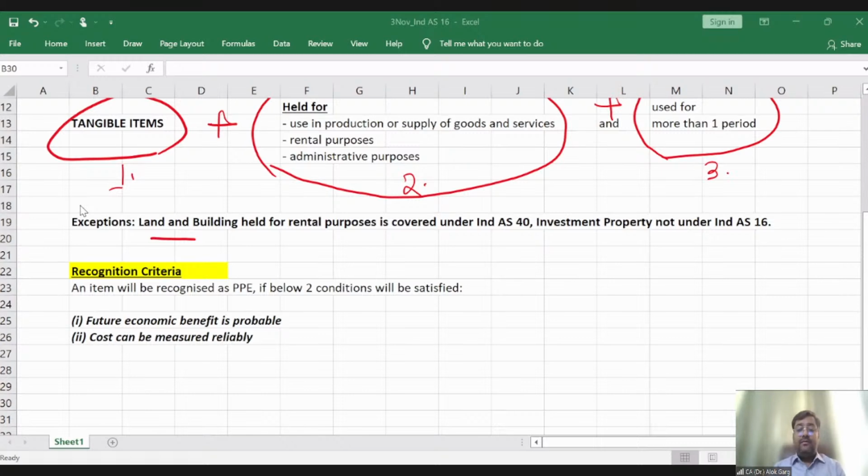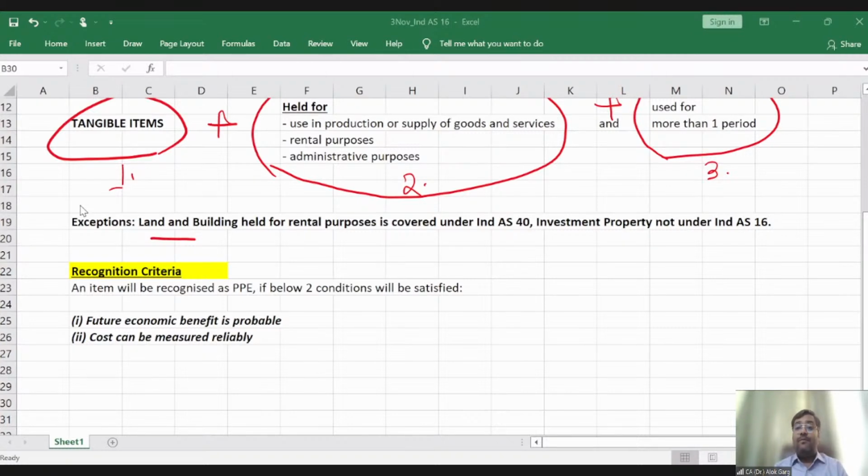Radhika is saying no, sir. Okay. What about others? Future economic benefit is not probable. You are right. Why? Because I will not be able to consume the benefits associated with that car. I cannot take that car on the road. Probably there would be a challan for using that car. I would not be able to use that car freely. I would not be able to sell that car properly. I mean to say that car will be sold as a scrap sale.